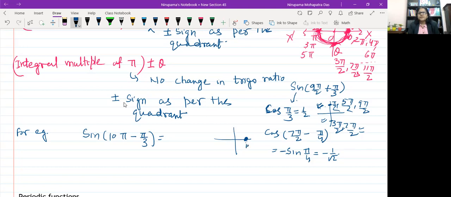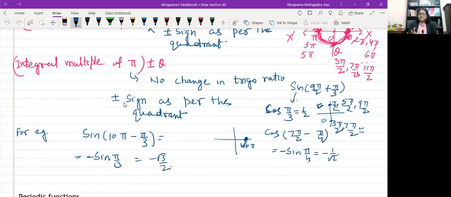So 10 pi will come here. 10 pi minus pi by 3 means it will be in the fourth quadrant. So no change in trigo ratio, it will be sine pi by 3, plus minus as per the quadrant. It is in the fourth quadrant, so it will be minus. That means minus root 3 by 2. Okay. It is very easy to remember the formula.